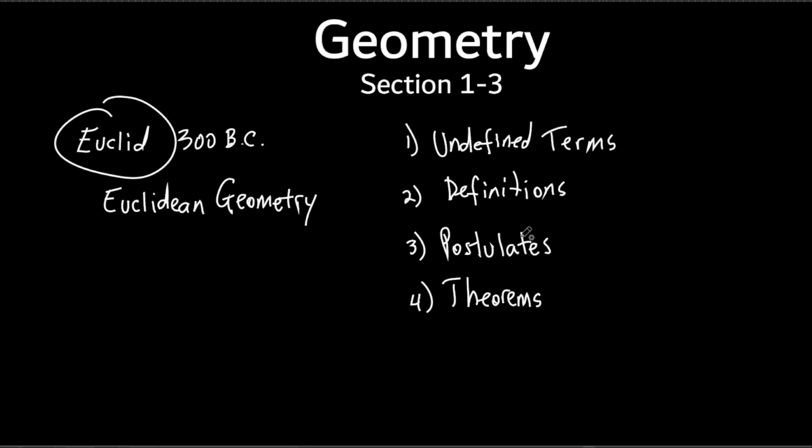Now, if postulates are statements that are accepted without proof, what do you think theorems are? Statements that need to be proven. Exactly right. If you talk to your parents, or somebody a little bit older, and ask what was the worst thing about geometry, they would probably say the proofs.